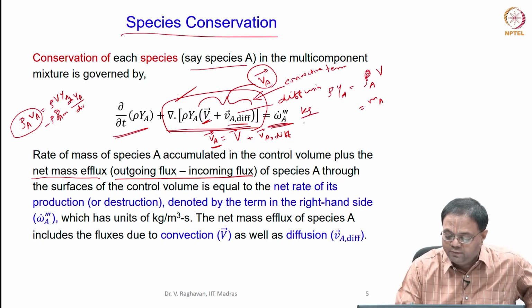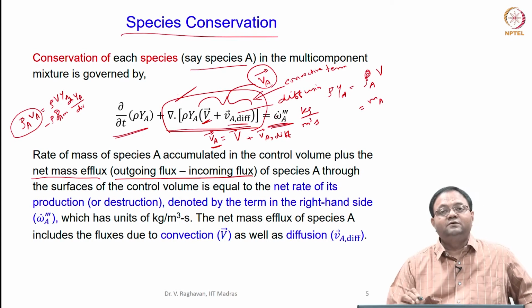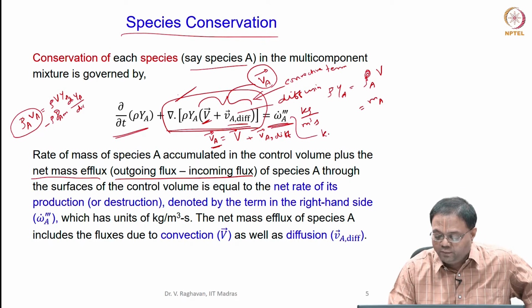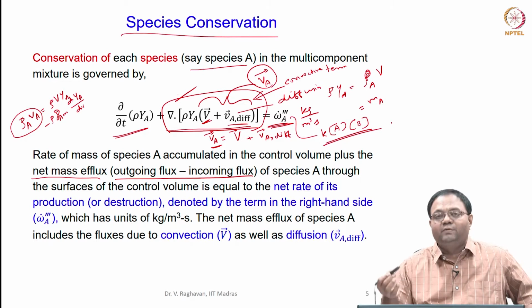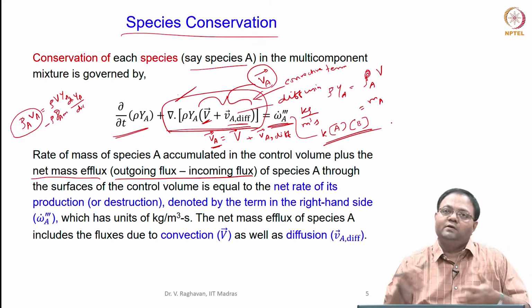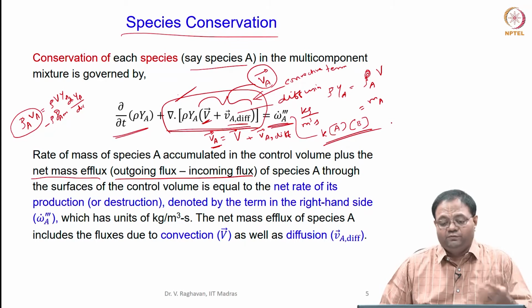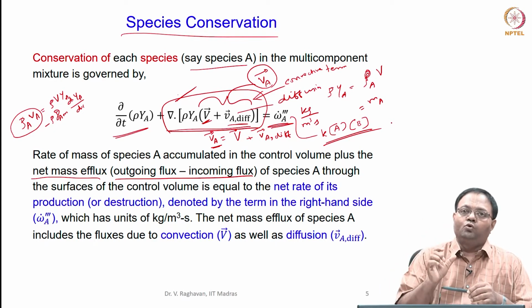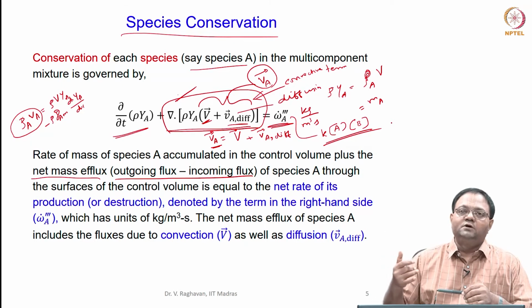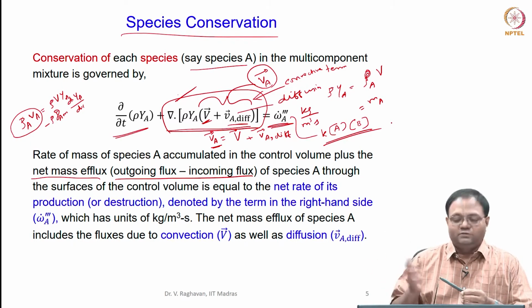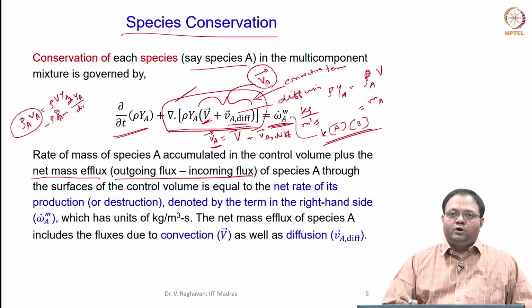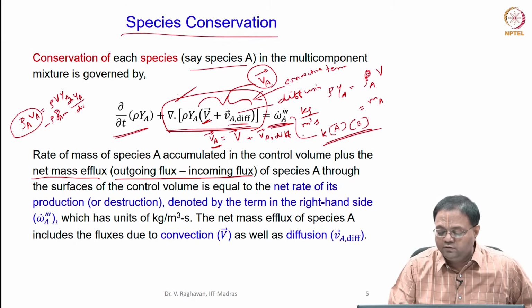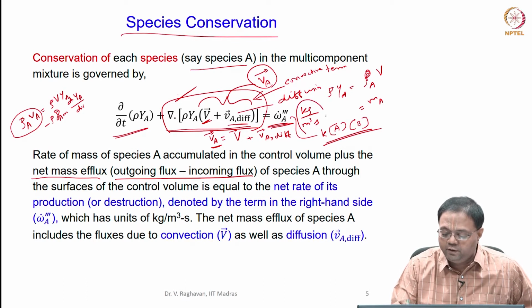This has a unit of kg per meter cube second, and this is written as some coefficient times the concentration of species A, concentration of species B, etc. It is some net reaction rate, and it cannot be one equation, maybe several. What we saw in the previous lecture, d concentration of O2 by dt, involved say 3 or 4 reactions and several forward and backward reactions, etc. So, this is the net rate of production or consumption of a species A, written in kg per meter cube second.